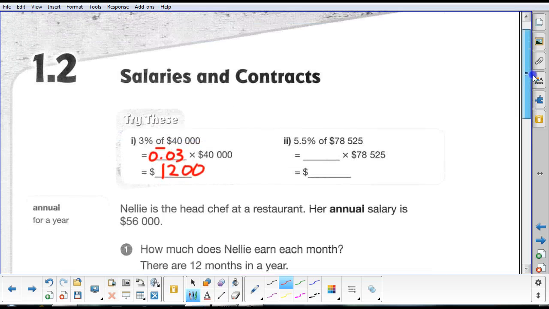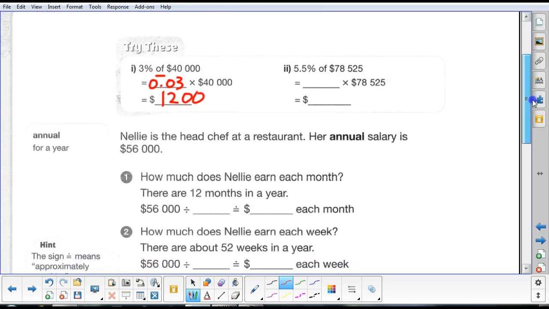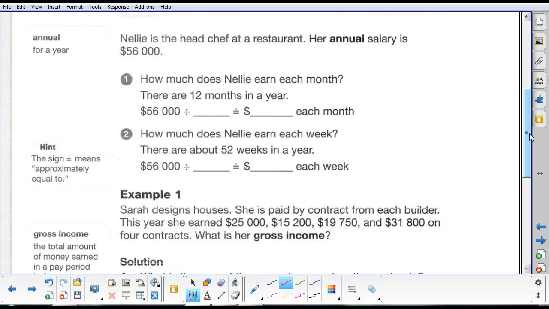So we're talking about salaries and contracts. That's one way of earning income. Again, salary usually means a wage that you're going to get over a period of a year, and a contract is the type of wage you would get as a lump sum of money to do a certain job. Okay, so we know what the word annual means: in 1 year.